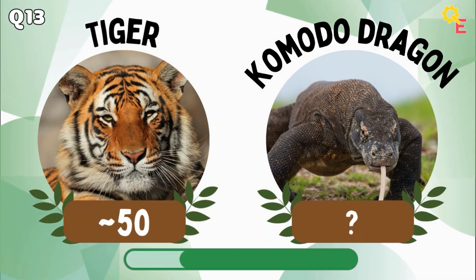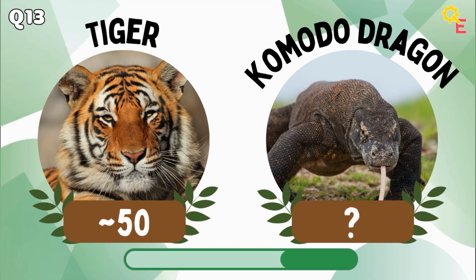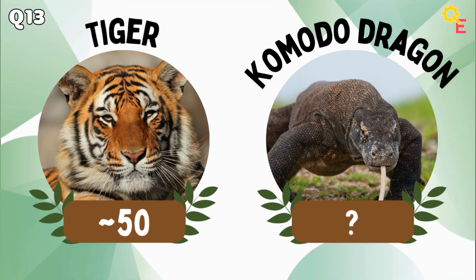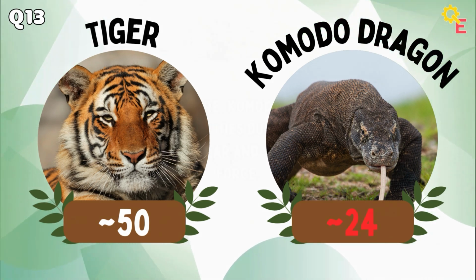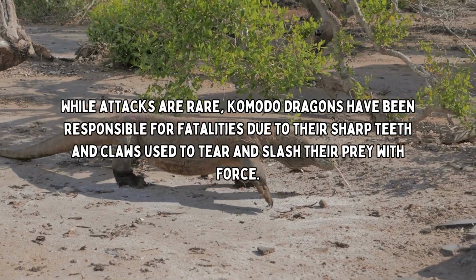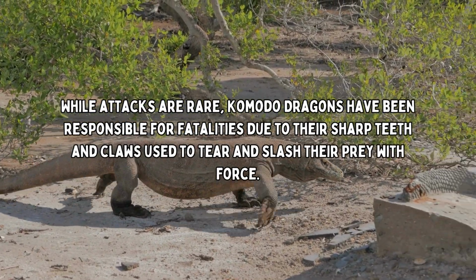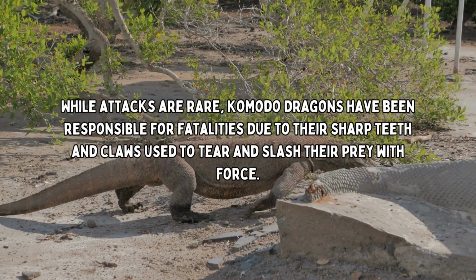For question 13, we have the tiger versus the Komodo dragon. The answer is lower. While attacks are rare, Komodo dragons are responsible for fatalities due to their sharp teeth and claws, which are used to tear and slash their prey with force.